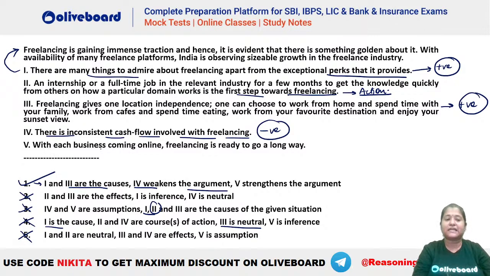5th क्या बोल रहा है? With each business coming online, freelancing is ready to go a long way. So absolutely 5 is strengthening the argument, because you can see here we are also saying that it is having an immense traction. It is having an observable sizable growth. So again you can see because it is coming online, freelancing is ready to go a long way here. So again this is showing you the positive aspect. So this is strengthening the data here. So this will be the first one. Okay, the first is absolutely the right answer.